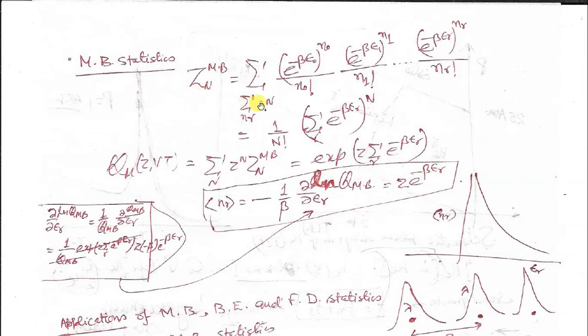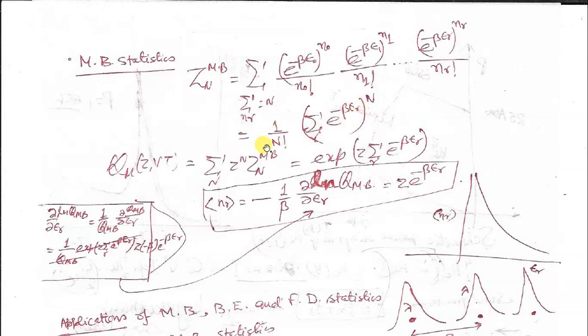So the epsilon 0 energy state, which is occupied by n0 molecules, has this much Boltzmann weight. Corresponding to the epsilon 1 energy state, where n1 molecules are occupying the state, the Boltzmann weight is this much. Similarly, for the epsilon r state, where nr molecules occupy the state. So this we can simplify in this manner, provided the number of molecules is fixed, that is capital N. Only then can we write in this fashion.